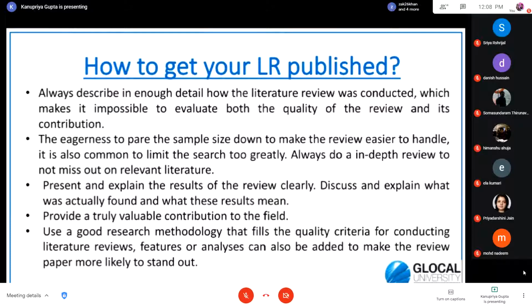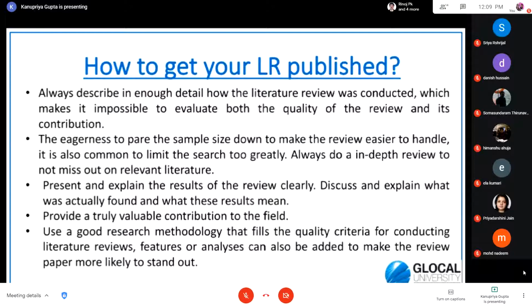Then present and explain the results of the review clearly. What we usually do is take different research papers and report what they studied and what they found out, but what was my opinion as a researcher? What conclusion did I draw after reading so many studies? What inferences do I make from this literature review? That is usually missing, and that is the most important contribution that a researcher can make from the literature review process. If you just report what has been done earlier, then that was already there in the literature. It already existed. There is no point in publishing it.